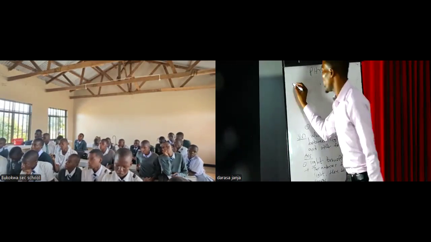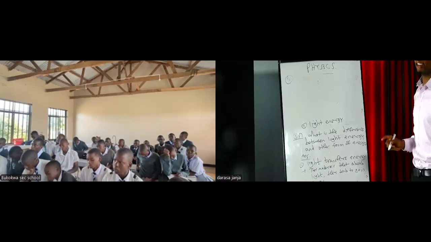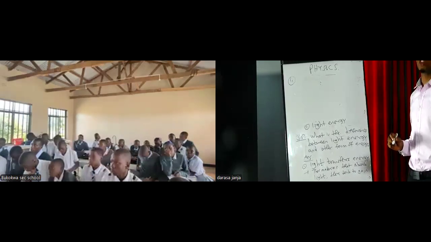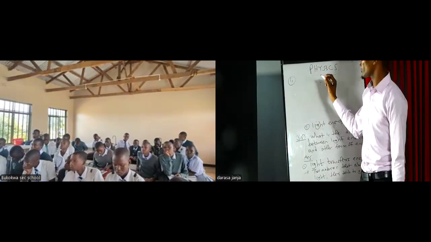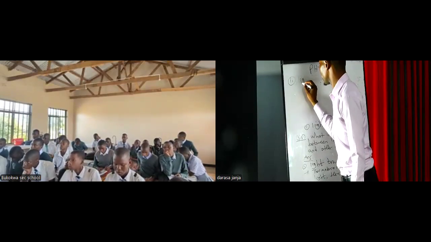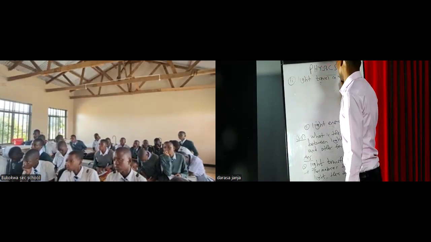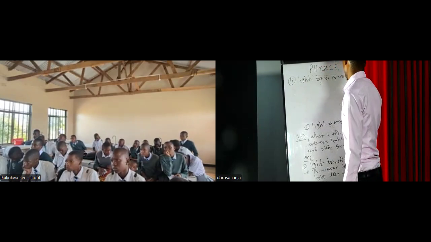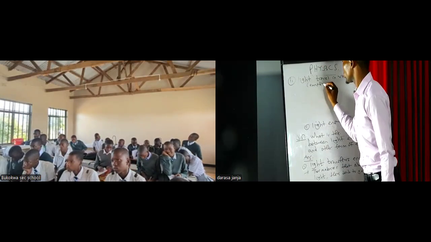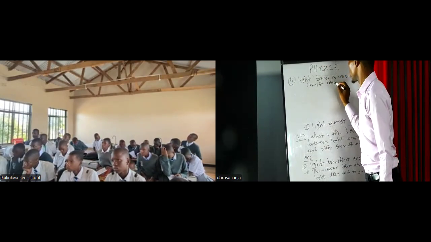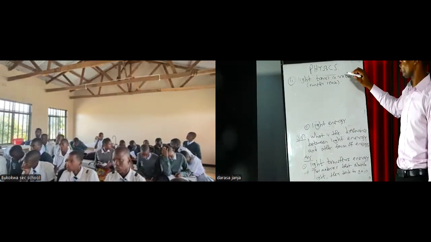Let us head down to point number two. As I said earlier, light is one of the forms of electromagnetic radiation. So it travels in a vacuum. So we have this point that light travels in a vacuum, or rather, light travels in empty space. Why? It's because light is an electromagnetic wave or radiation.